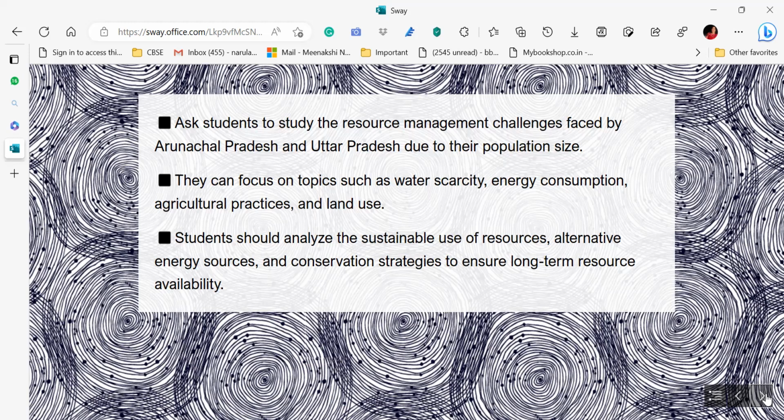So from that, you can integrate as many SDGs as you want. You can talk about no poverty, zero hunger, quality education. Obviously, more people are there, so that will be affecting the quality of each and everything, right? So such kind of projects can be given. So I am talking about UP and AP.